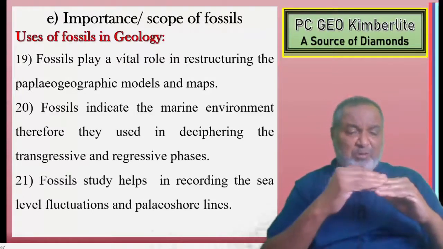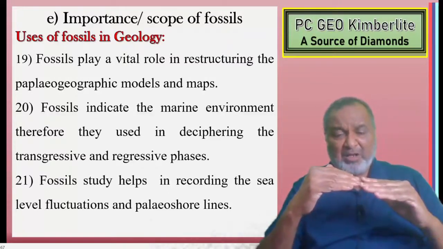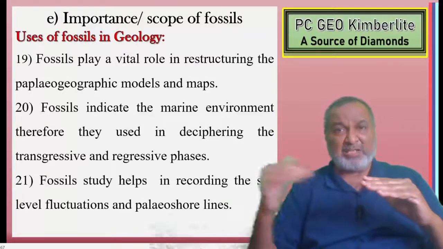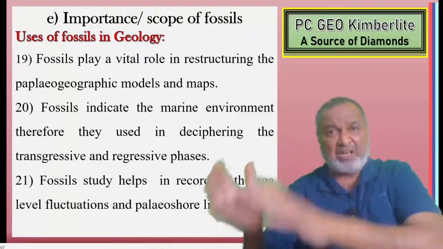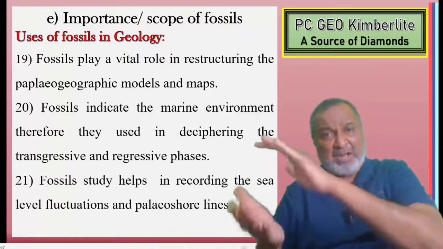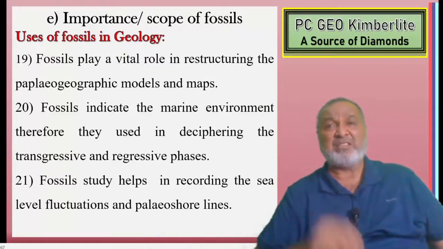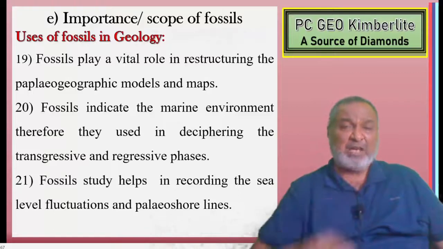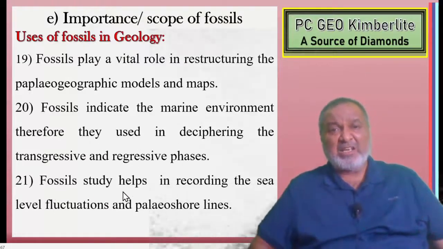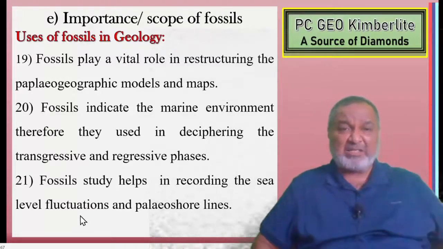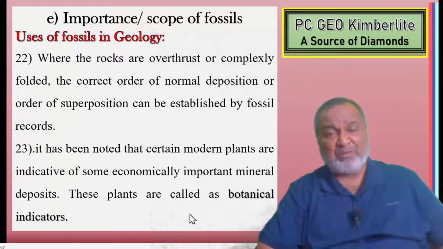Say high tide is the normal condition. In a low tide, what is happening? The water goes back and there will be exposure of marine beds. Whatever material is carried out will be dumped onto that continent. So marine deposits are covered by continental ones, and that is for a temporary period. That is called the regression phase. That also, with the help of fossils, we can make out. Fossil study helps in recording the sea level fluctuation and paleoshorelines.